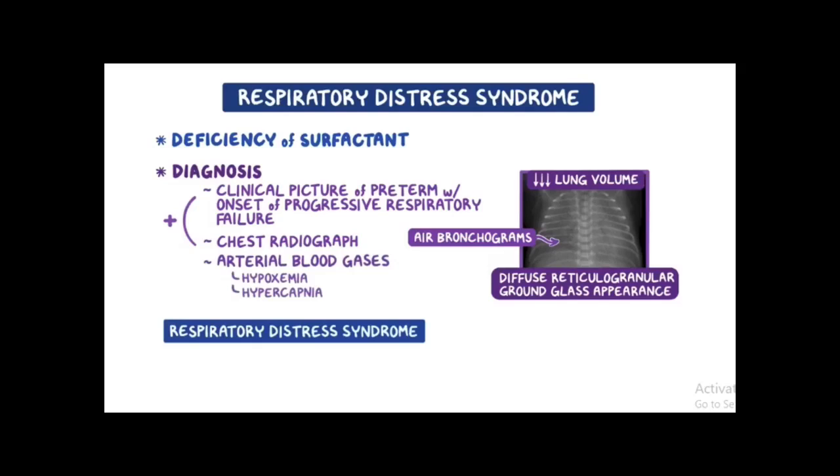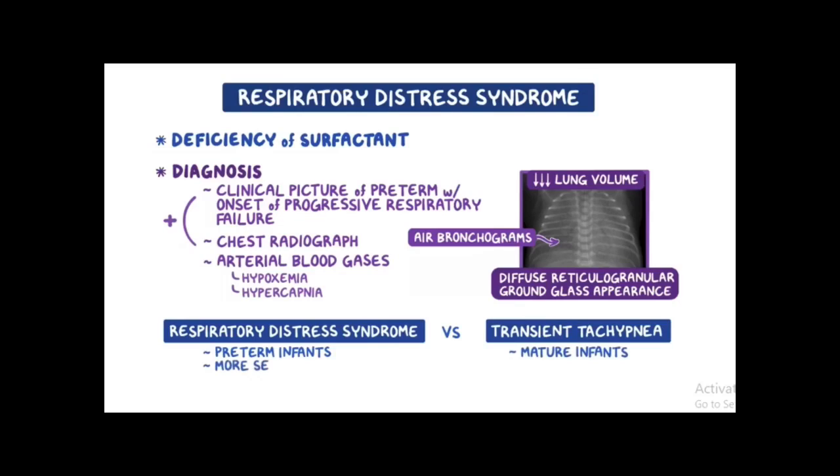Respiratory distress syndrome also needs to be differentiated from transient tachypnea of the newborn. Now, respiratory distress syndrome is seen more often in preterm infants, unlike transient tachypnea of the newborn, which is usually seen in more mature infants. They also tend to have more severe respiratory distress that doesn't improve quickly, unlike those with transient tachypnea of the newborn.